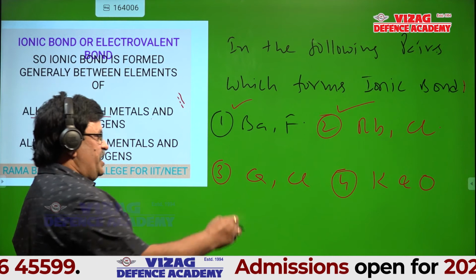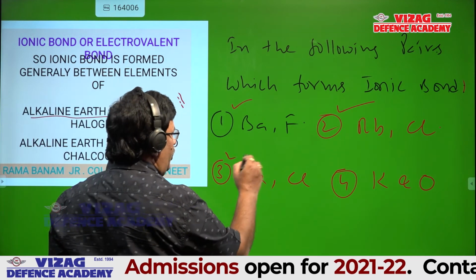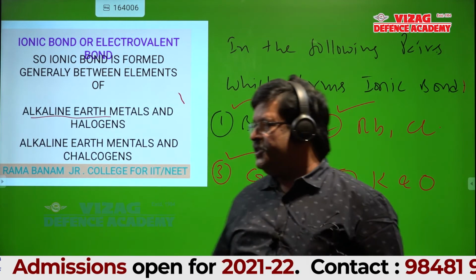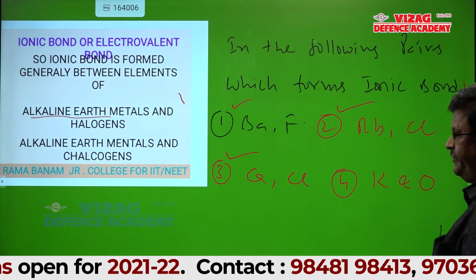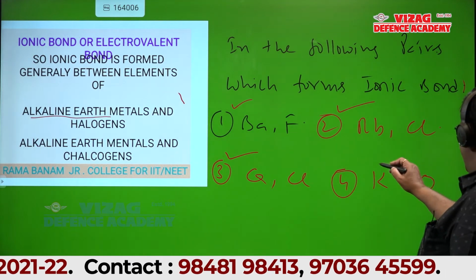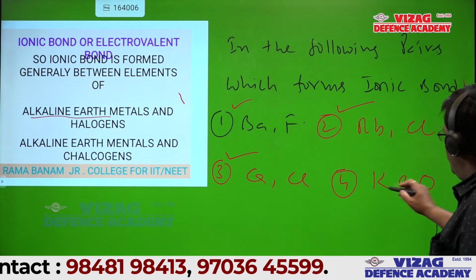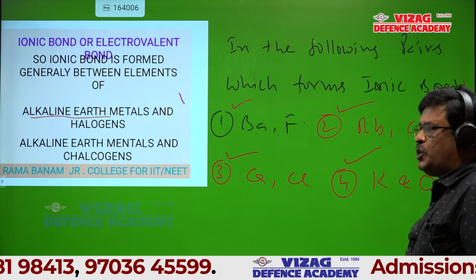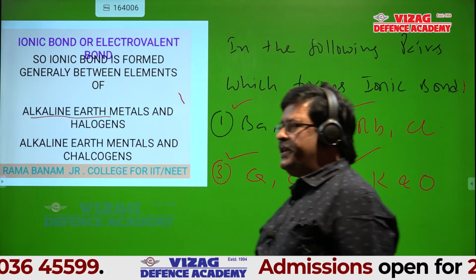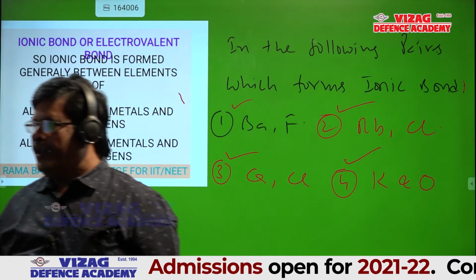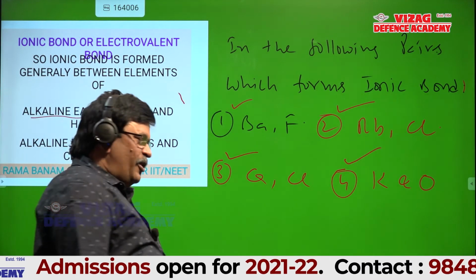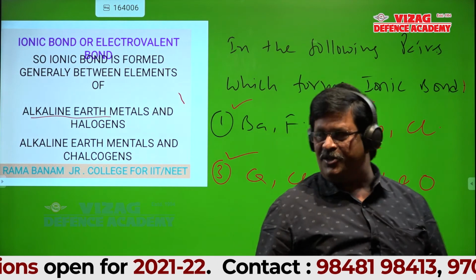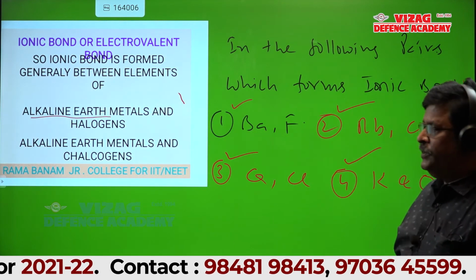Calcium is an alkaline earth metal, chlorine is a halogen; this is always ionic. Potassium is an alkali metal, oxygen is a chalcogen, so this is also ionic. So which is the correct answer? All four are correct. Is it okay, students?